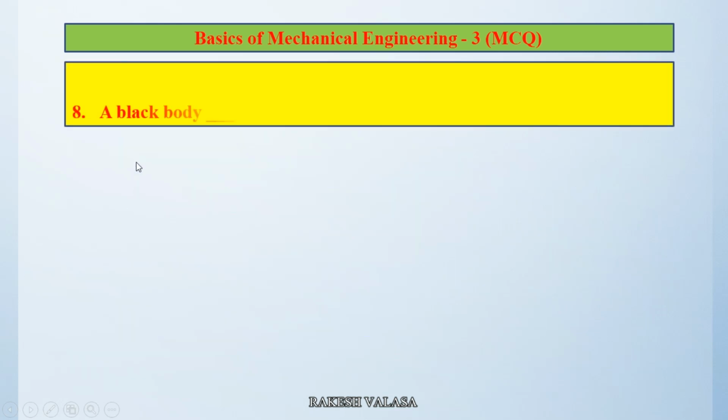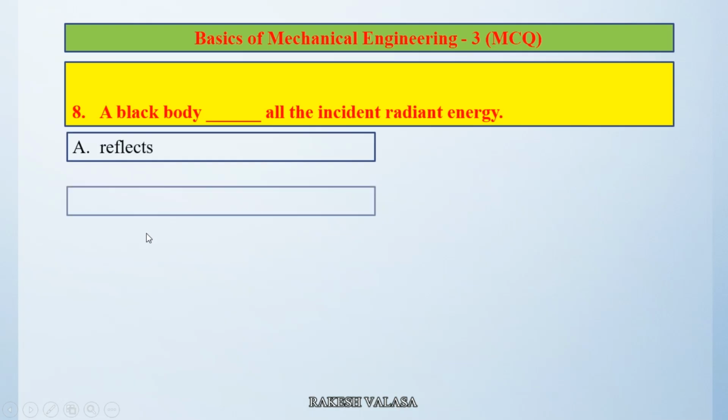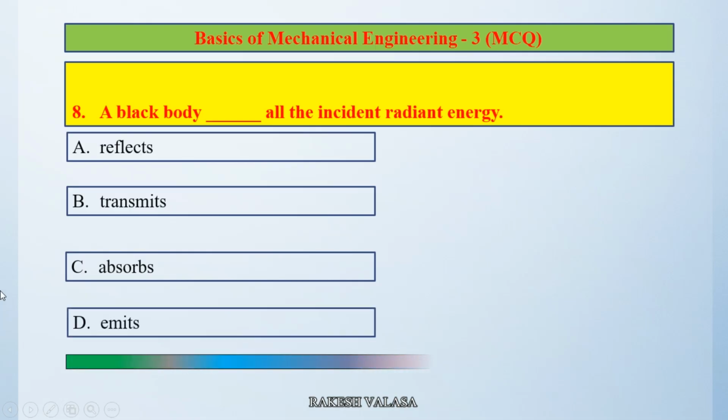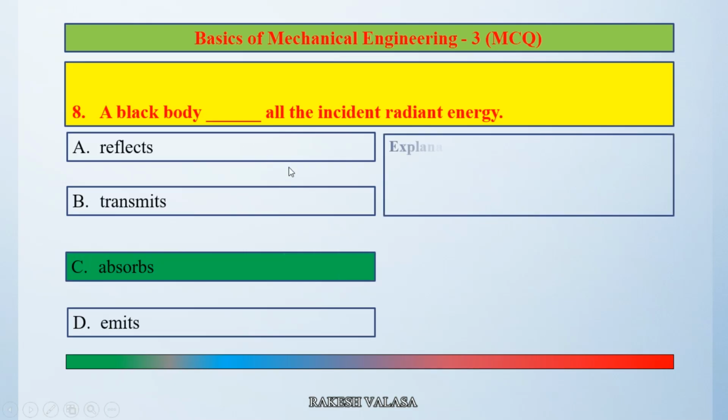Question number 8. A black body dash all the incident radiant energy. Option A reflects, option B transmits, option C absorbs, option D emits. The correct answer is option C, absorbs. Let us see the explanation.